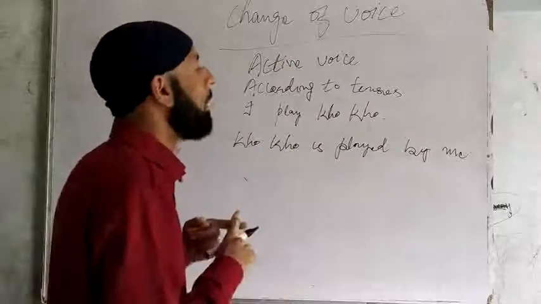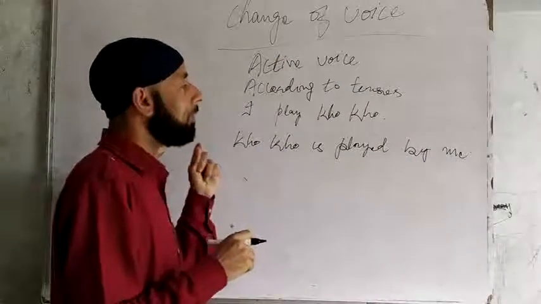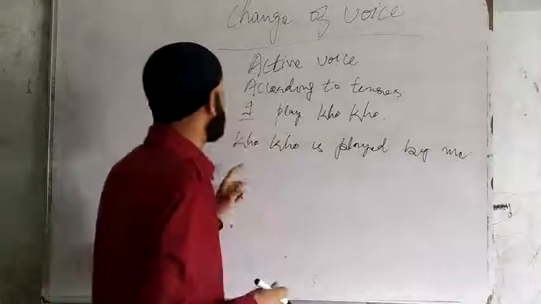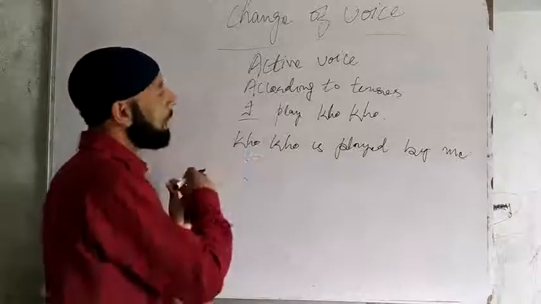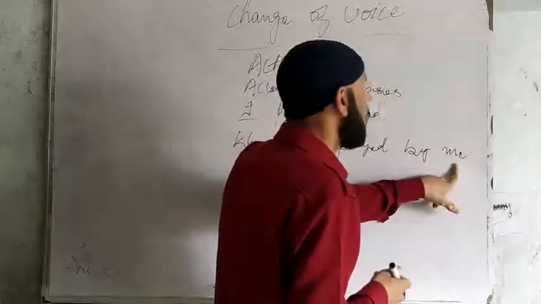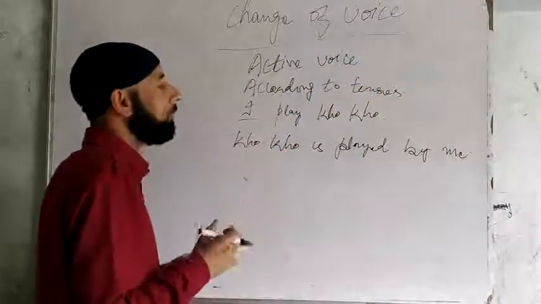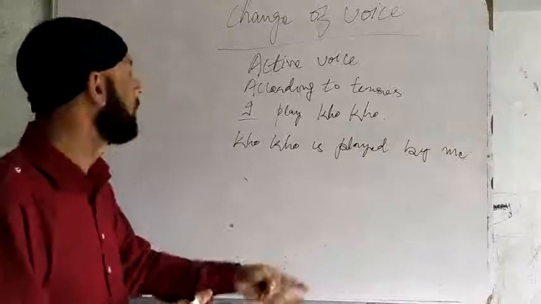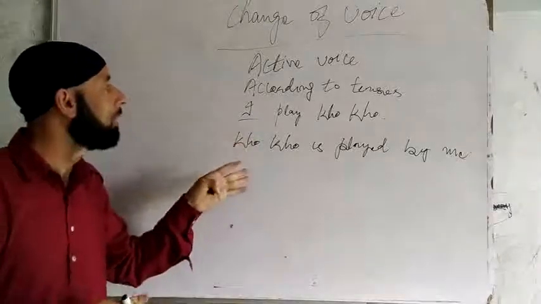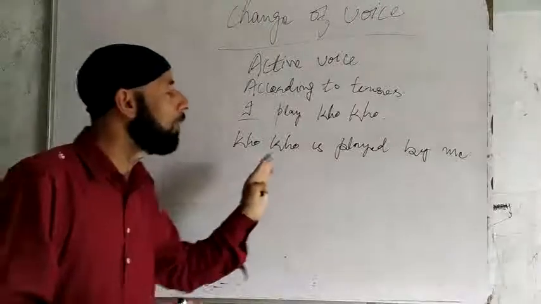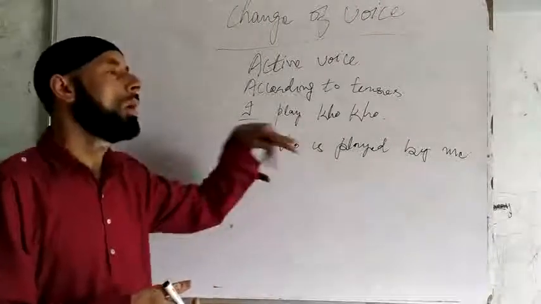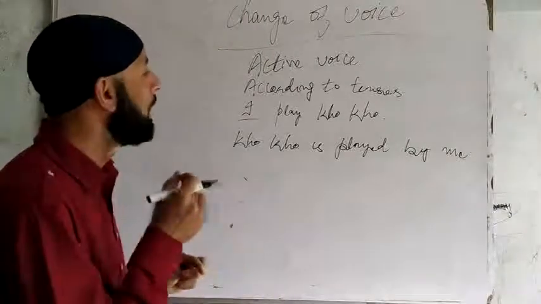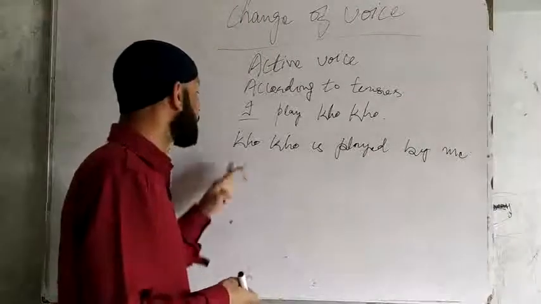Both are synonyms. I is used as subject, me is used as object. We have to remember this because we have active pronouns and passive pronouns in English. I is a subjective pronoun, me is an objective pronoun. But both are synonyms. Both mean the same.